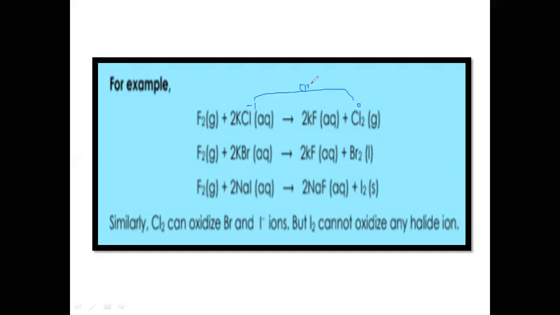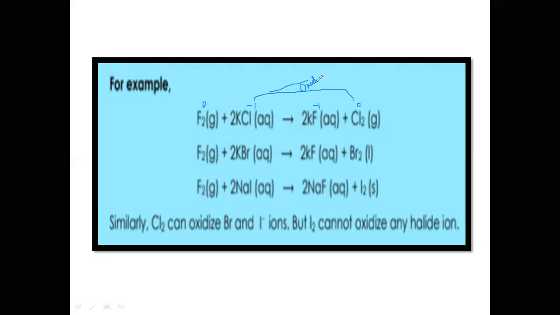It means that the fluorine itself is reduced from zero, converted into -1 oxidation state. So fluorine by itself is reduced because it goes from 0 to -1 oxidation state.